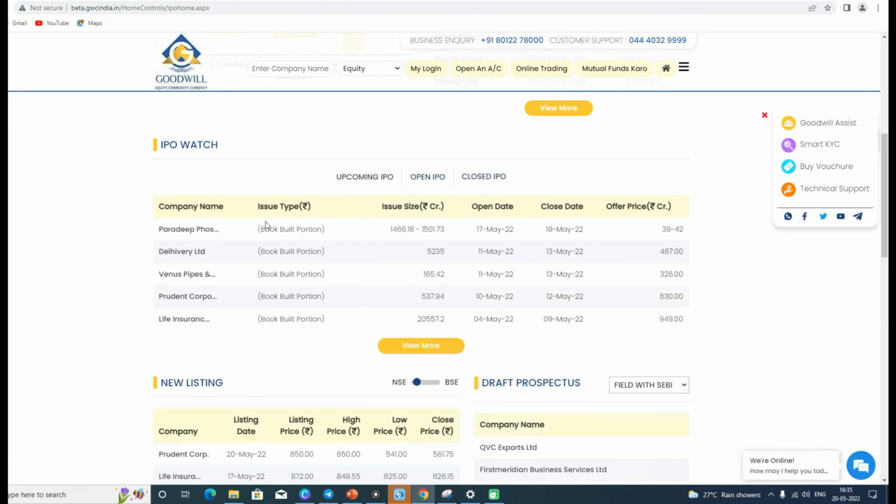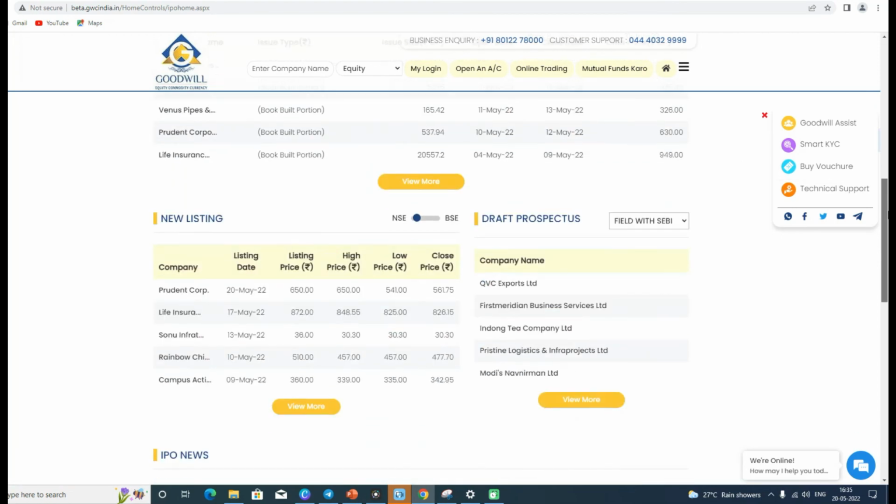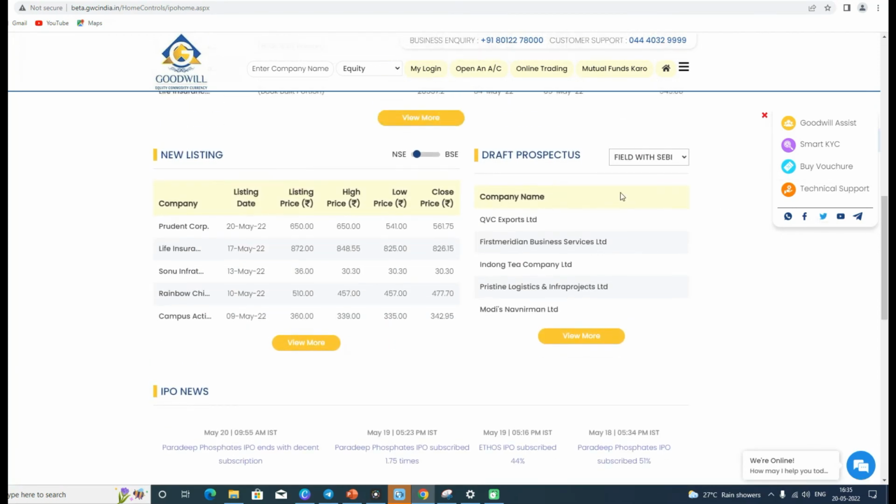And then these are the IPOs that have already been closed, that is Parity Phosphates, Delhivery, Venus Pipes, Prudent Corporation of India, and LIC. For the new listing, in the NSE segment we have these companies, while for BSE we have the following companies. Yeah, for the BSE we have the following companies, and these are basically the prospectus.